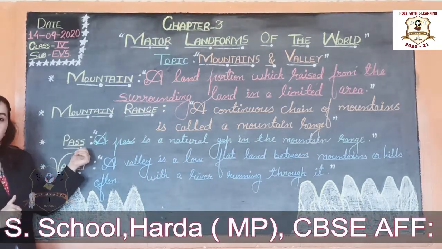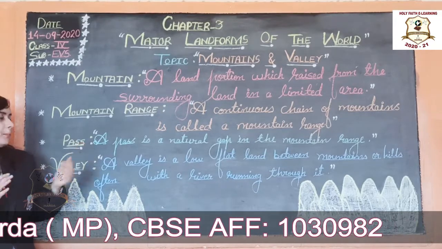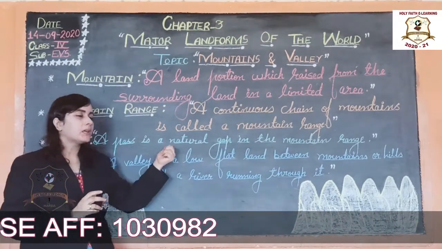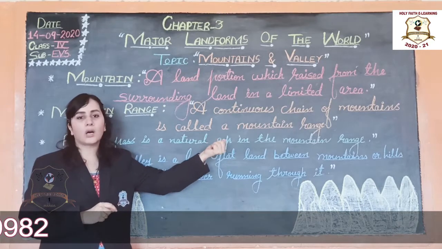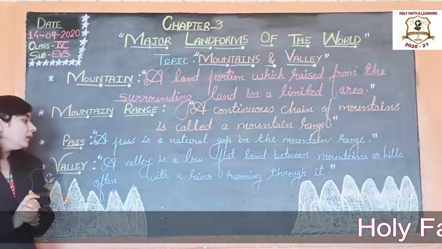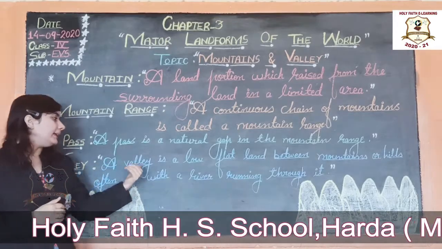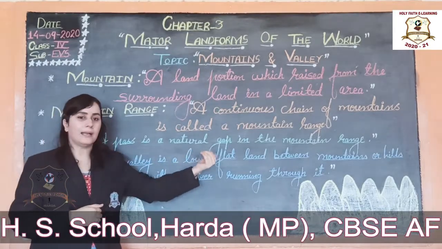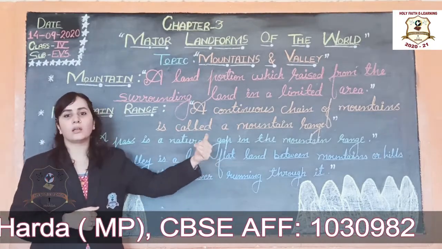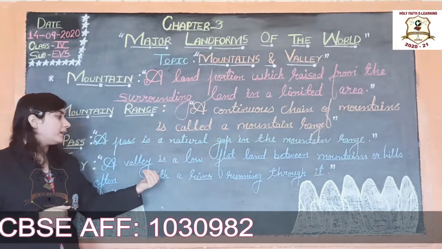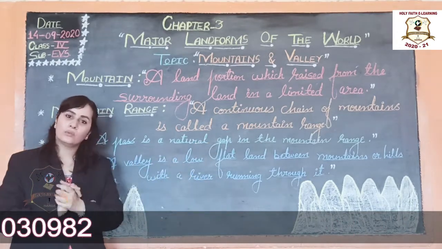Now next is mountain pass. What is a mountain pass? A pass is a natural gap in the mountain range. Next is valley. What do you mean by valley? A valley is a low flat land between mountains or hills, often with a river running through it.